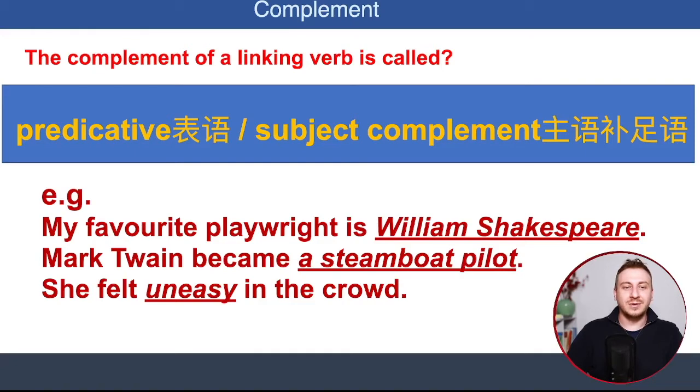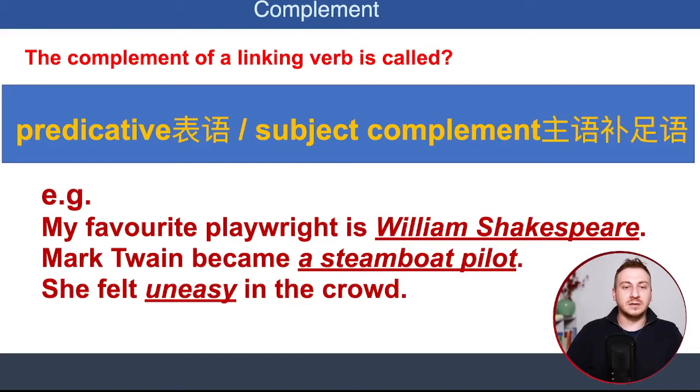The second example, Mark Twain became a steamboat pilot. Mark Twain, subject, became, verb. Again, this is a linking verb. A steamboat pilot, right? So here we have predicative to describe Mark Twain, to describe the subject. Now, in the first example, William Shakespeare renames the subject, and in the second example, steamboat pilot describes the subject. Let's look at the third example.